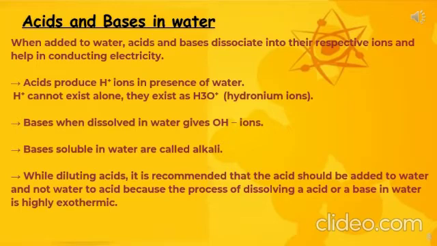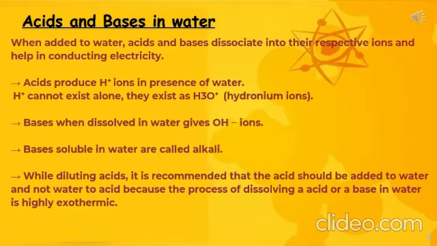H positive cannot exist alone, so it will react with the H2O molecules present in the water and form H3O positive. When H2O and one more H positive react, it forms H3O positive. We call it hydronium ions.